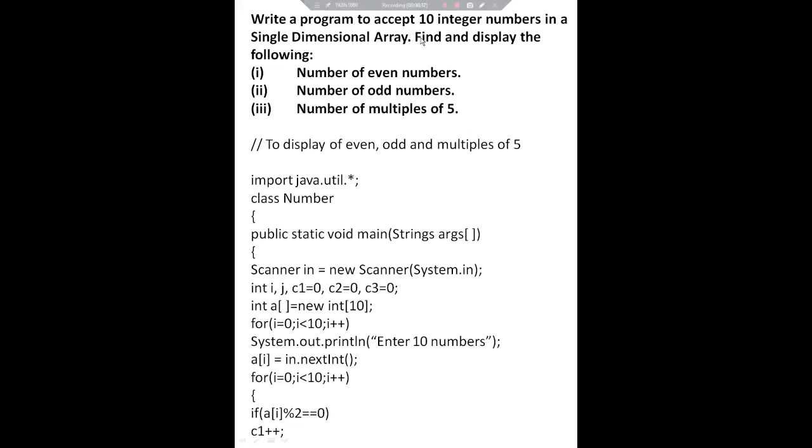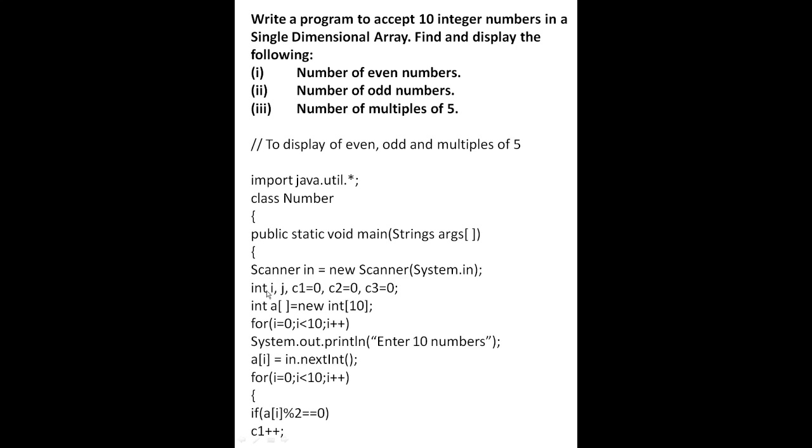Let's start. First, write a program to accept 10 integer numbers in a single dimensional array. Find and display the following: even numbers, odd numbers and number of multiples of 5. First, you will write the message, then lines 1, 2, 3, 4, 5 and 6 will be the same in each and every program.